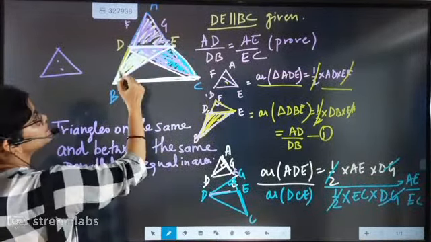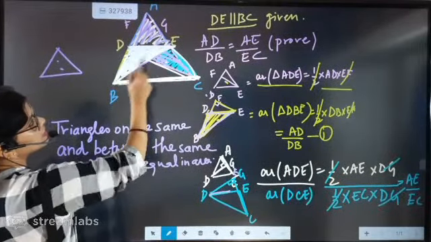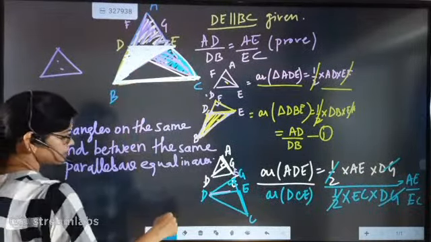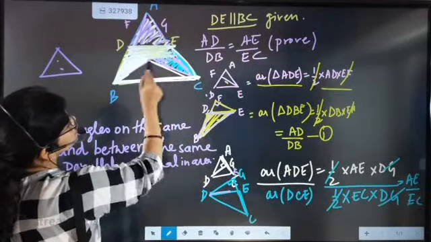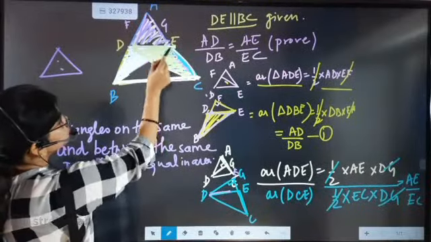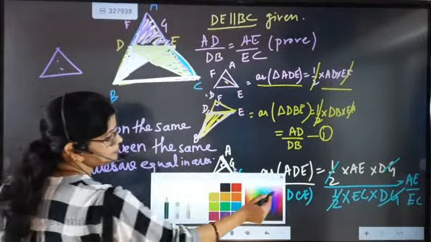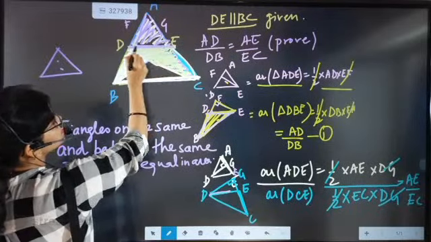Beta, one triangle is here, another triangle is here, and we have found the areas of these two triangles. So these two triangles have the same base. What is the base?